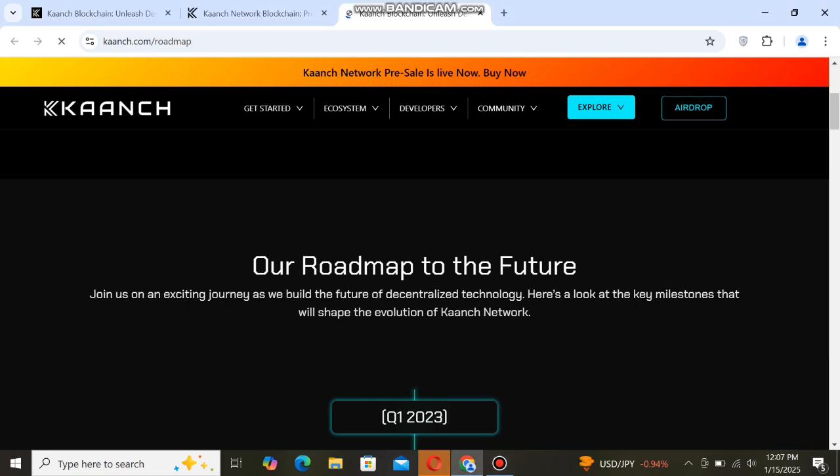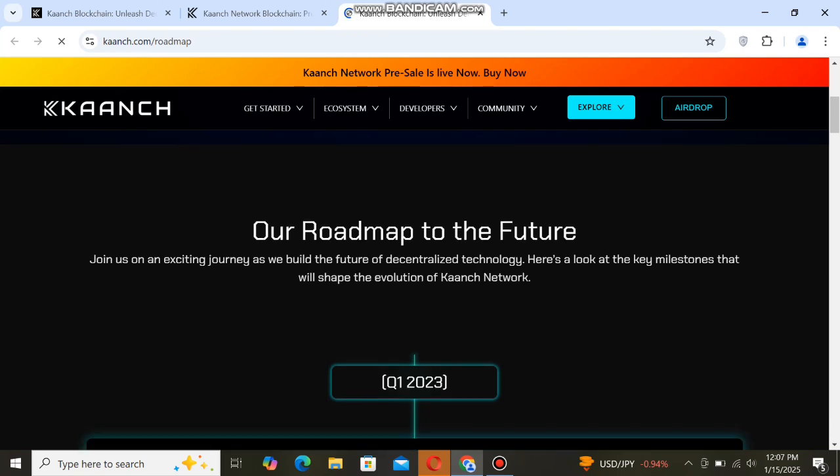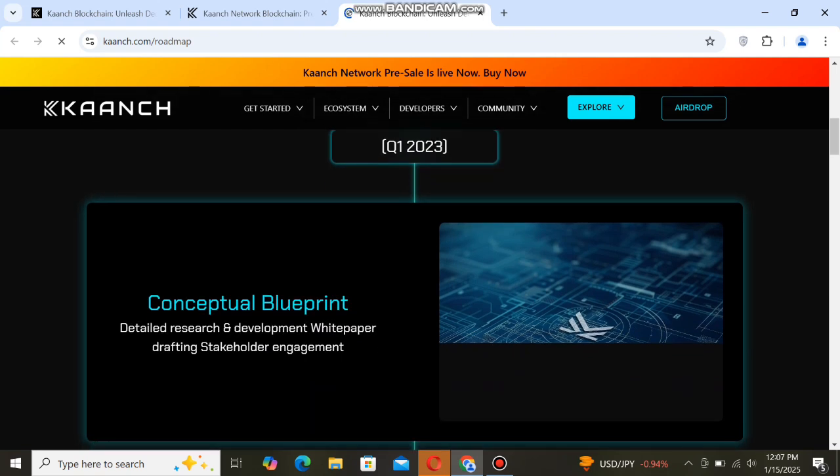Our roadmap to the future. Join us on an exciting journey as we build the future of decentralized technology. Here's a look at the key milestones that will shape the evolution of Kanch network. So guys, you can check here quarter 1 2023, conceptual blueprint, detailed research and development, white paper drafting, stakeholder engagement.